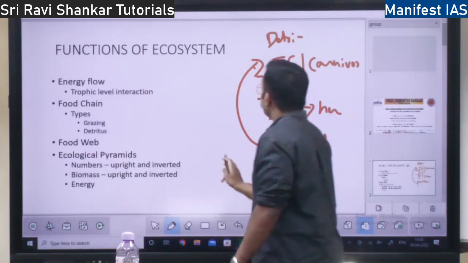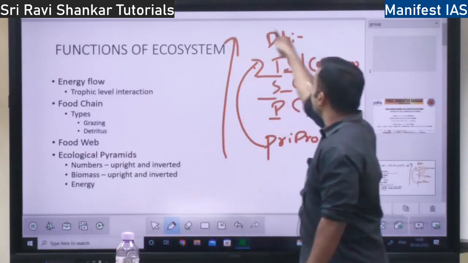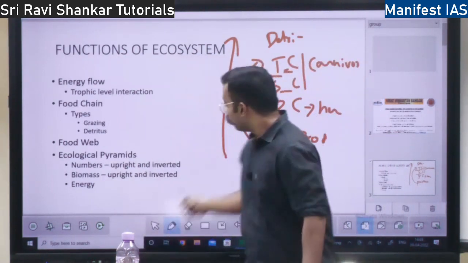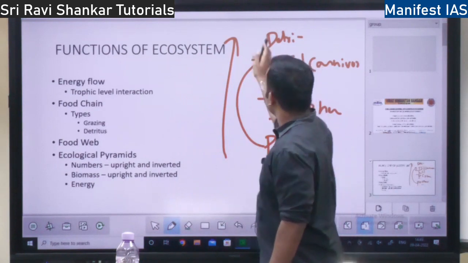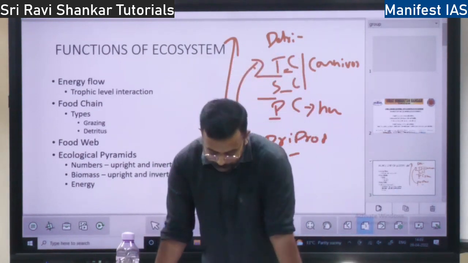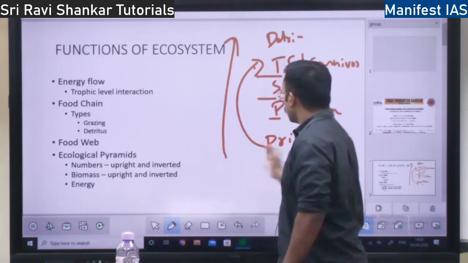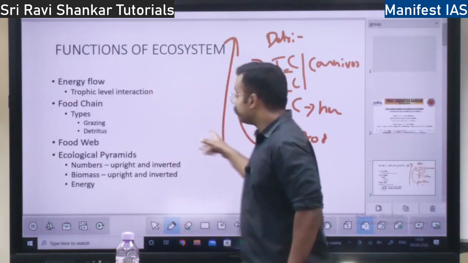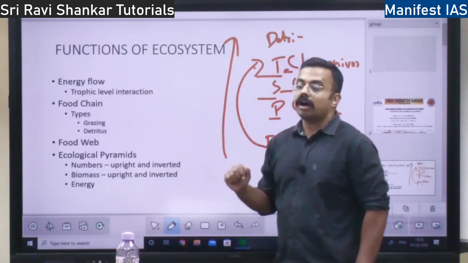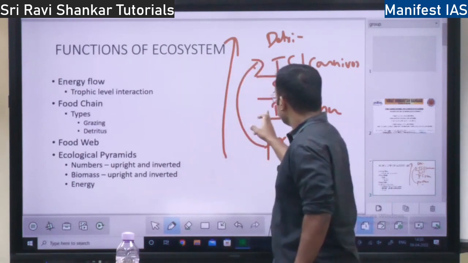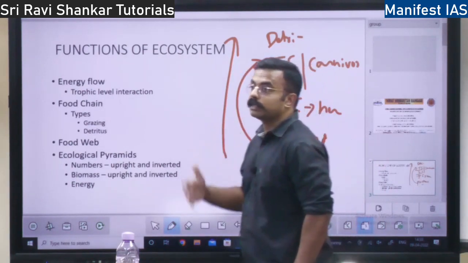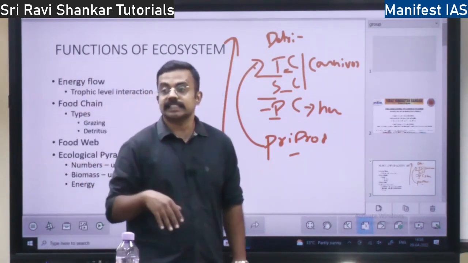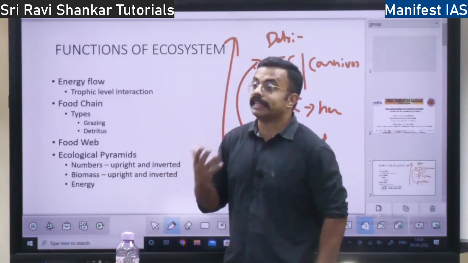So the energy flows in one direction, unidirectional. It won't flow in the reverse direction. So this is important. The energy doesn't flow in the reverse direction. It always flows from the primary producers up to the detritivores. There is only one link. But at each level, as the energy flows, there is a loss of energy. How does the energy get lost at each level? See, here you have the primary consumer. This primary consumer does what? It does digestion, it does respiration, it does excretion, reproduction, and also breathing, right?